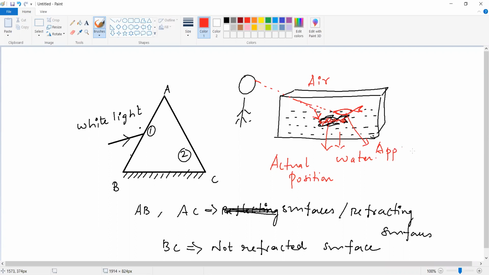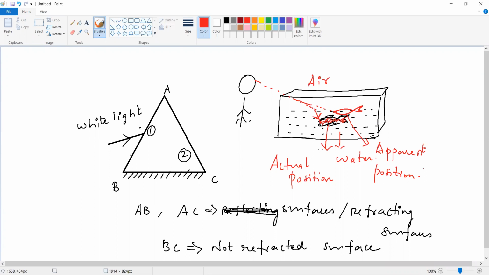So we are able to see this apparent position only. Do you understand what I am telling? Okay, we can see the fish, but we cannot see the actual position of the fish, because the rays are refracted.